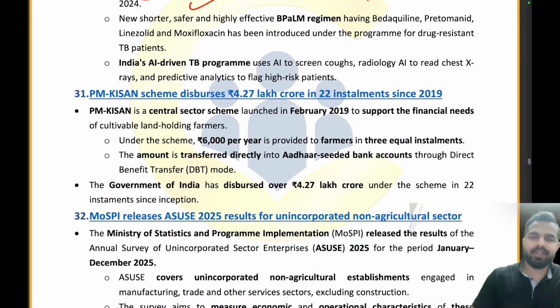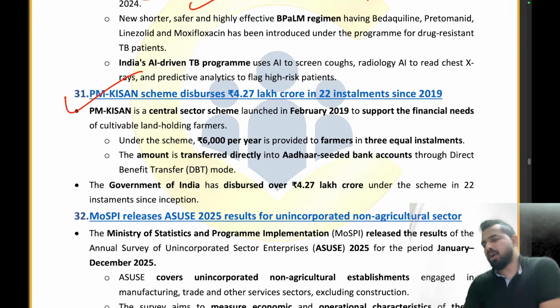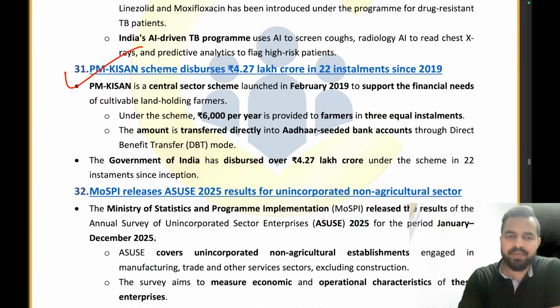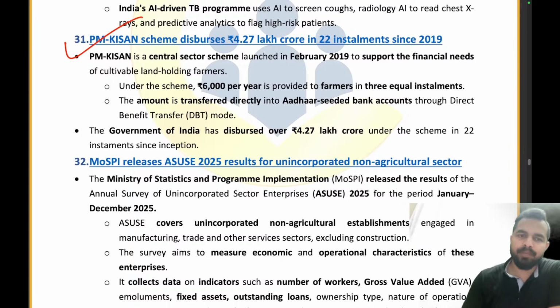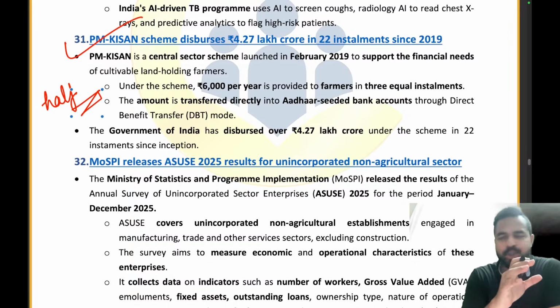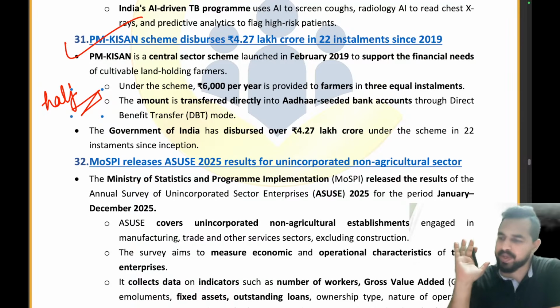Now my dear friends, the next news article we are already done. We have already covered this news article from examination point of view in the previous articles. So my dear friends, we are done with half of the PDF, and I believe that all of you must have enjoyed this particular session. Did everyone enjoy the session? Tell me quickly in the chat box. Have you guys enjoyed the session?